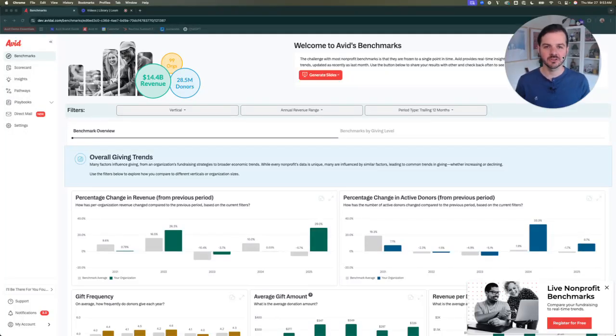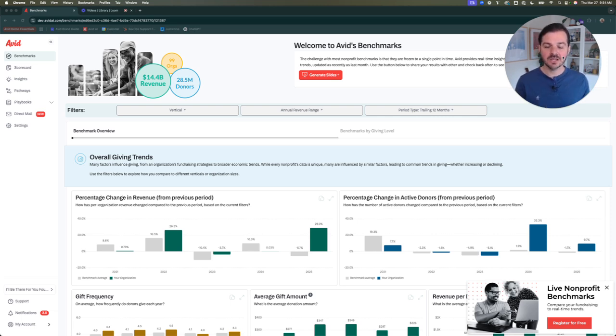How do you know if your fundraising performance is good or bad or somewhere in between? You can always compare to your own data and see how you've performed over time. But it's often helpful to get a little bit more context and color to add to your picture to see how you're truly performing compared to other organizations. That's where Avid Benchmarks comes in.